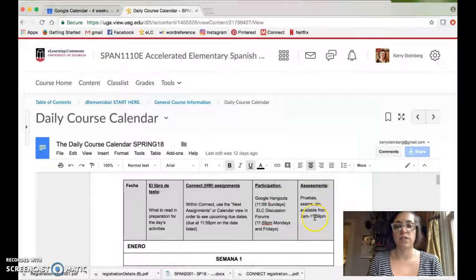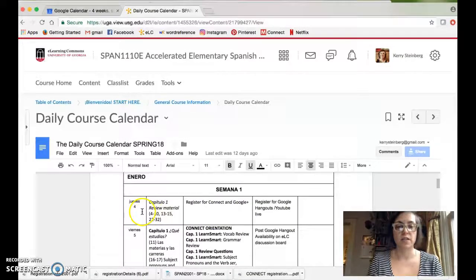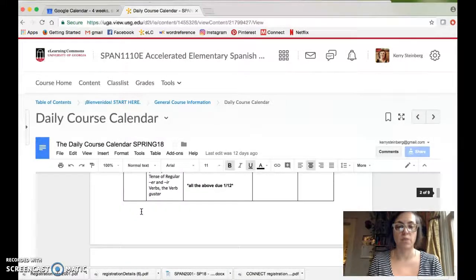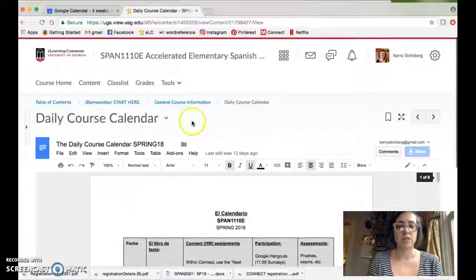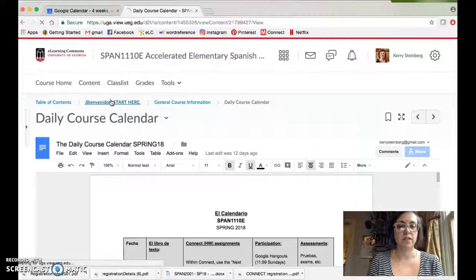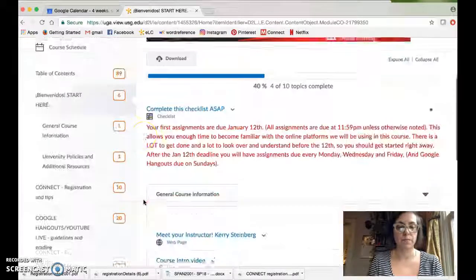And here you'll see whether or not you have any kind of quiz or test due that day. So as you can see, I have it broken down mostly Monday, Wednesday, Friday for the due dates. So you'll want to look at that carefully. Let's go back to the Bienvenidos folder.